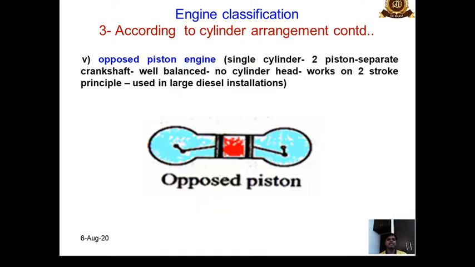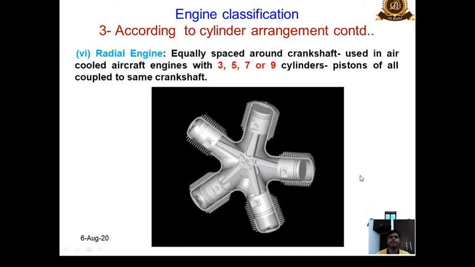So opposed piston engine is basically, we can see here, this is a single cylinder engine, only one cylinder, two pistons are separated. Okay, and these are suitable for two-stroke engines. There is no cylinder head, and these are used in large diesel installations. So this is an opposed piston version.